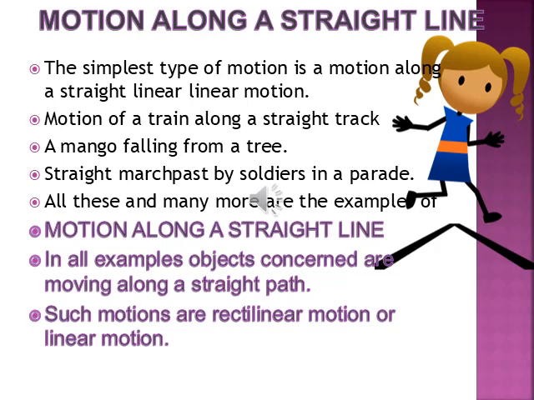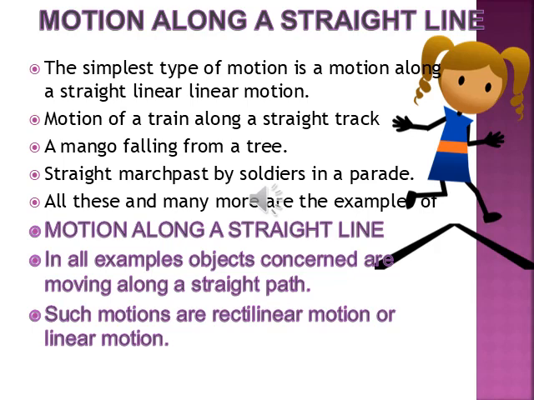Now, the motion of a train along a straight track. Are you able to think about a track which is not straight, which is circular? No, definitely not. So the motion of a train is always along a straight track. Now if a mango is falling from a tree, does it fall at random? No, it falls straight, meaning again a straight line motion, linear motion.